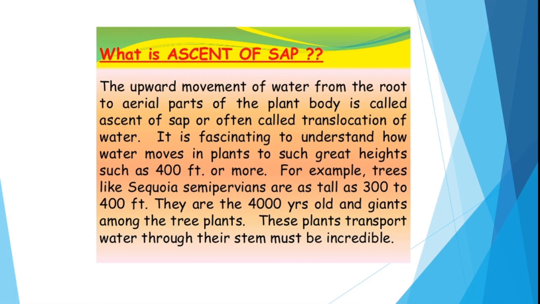Now here transpiration works very much in ascent of sap, because as transpiration occurs, plants evaporate more and more water and a pressure is created in the root. So through root pressure, the plants get water. Transpiration and root pressure are the two theories which fulfill ascent of sap. So hope you all have understood the absorption of water.